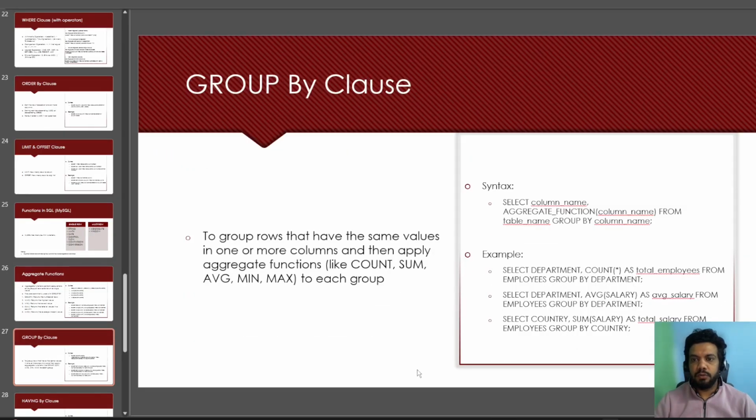So next is the group by clause. What group by does is group rows that have the same values in one or more columns and then apply aggregate functions. We have already looked at these functions. And what is the syntax of group by? First you need to write select column name and then any aggregate functions from table name and then group by. Okay, so let's run it. We have three examples, so let's run each example.